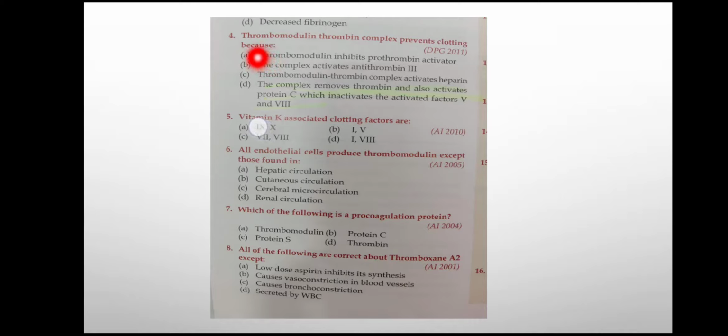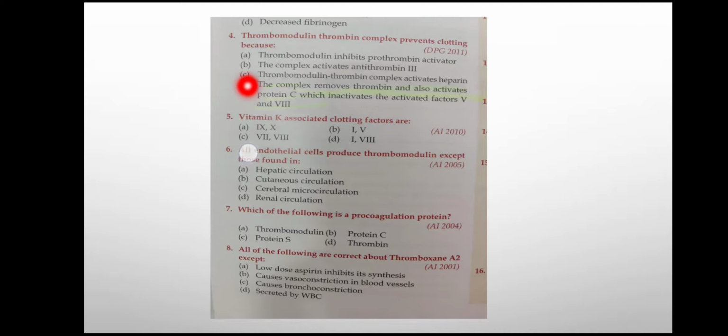And how does it do that? When thrombomodulin binds to thrombin, it will cause the thrombin to activate protein C, and protein C will then in turn inactivate factor 5 and 8. So this is the action of thrombomodulin, and this thrombomodulin is derived from the endothelium. If you remember this function, then you can answer this MCQ.